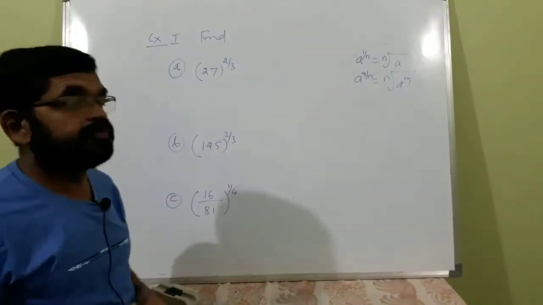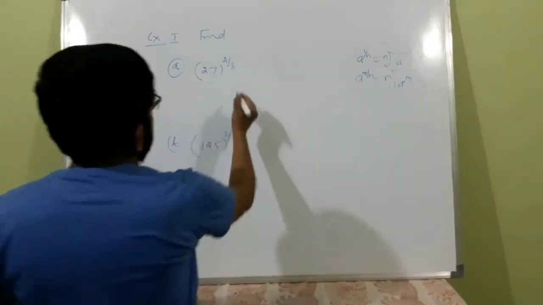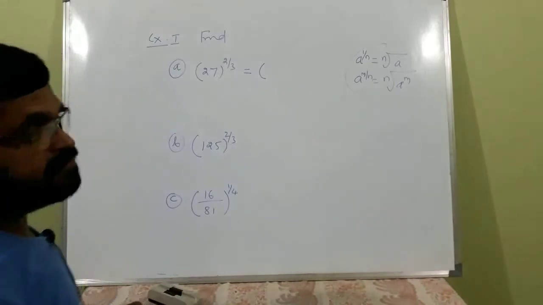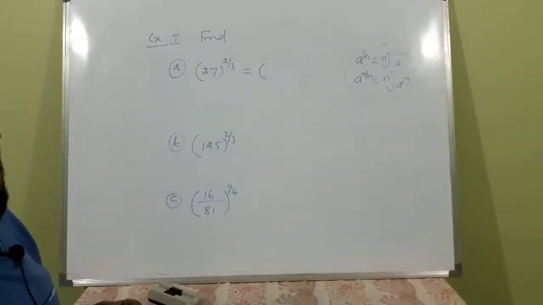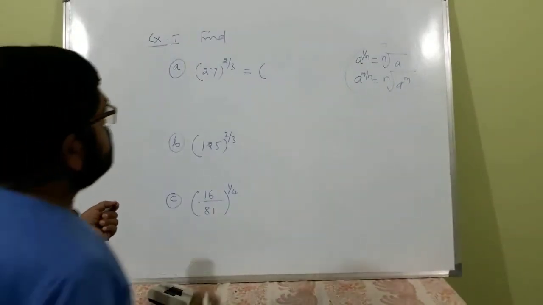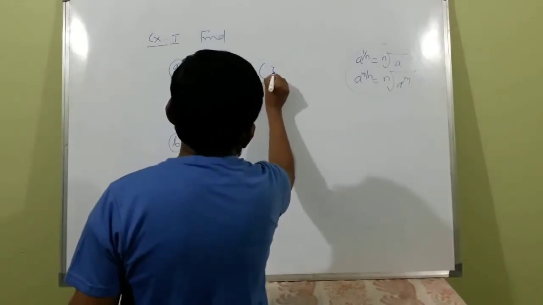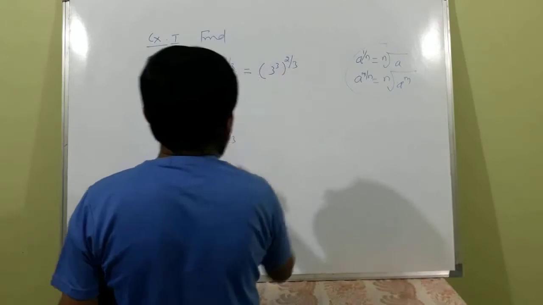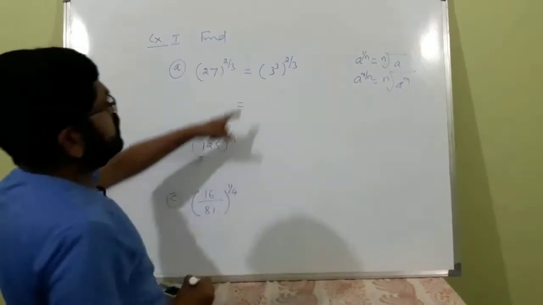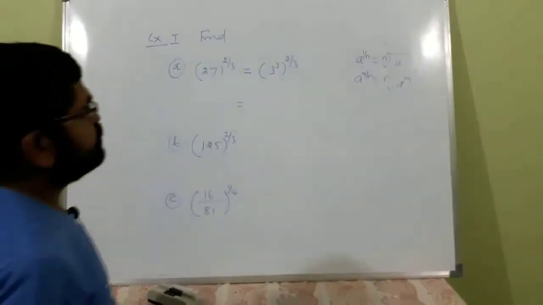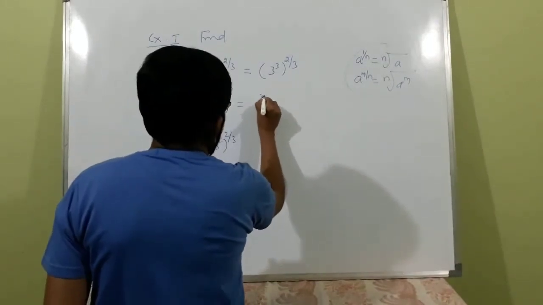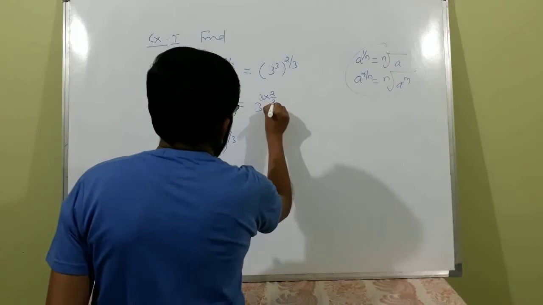27 to the power 2 by 3. What is 27? 27 can be written as 3 cube. 3 into 3 into 3 is 27. So (3 cube) to the power 2 by 3. What is this? (a raised to m) raised to n is a raised to m n, so this is equal to 3 to the power 3 into 2 by 3.